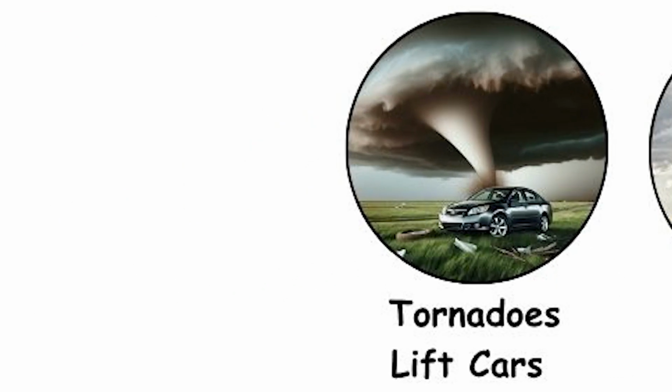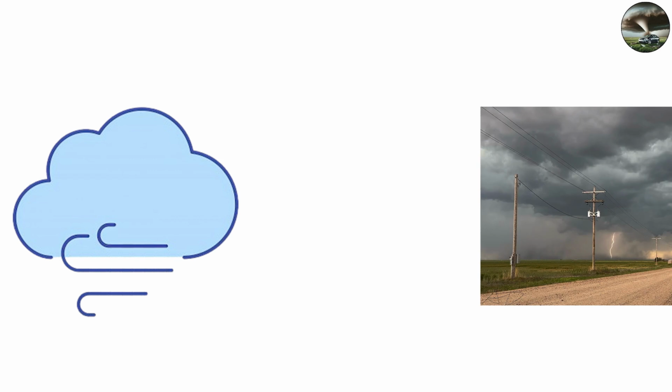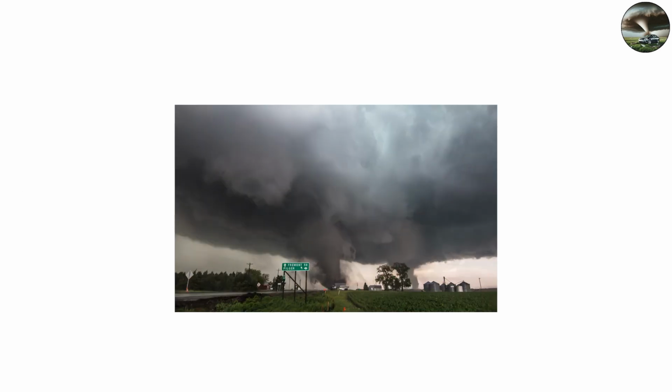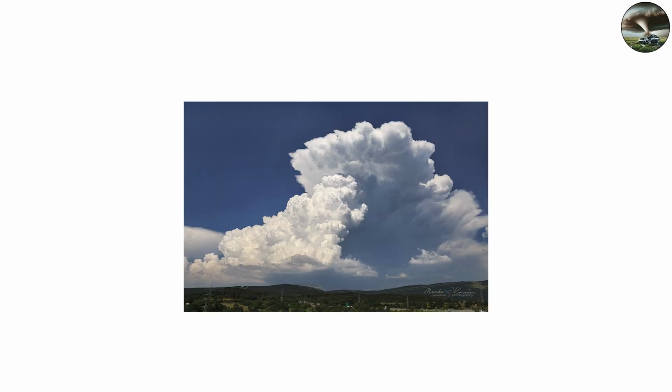How tornadoes lift cars and debris. When people see cars tossed around like paper, it's not just the wind speed, it's the air pressure and updrafts working together. Tornadoes generate both horizontal and vertical forces. The spinning motion lifts objects by creating a vacuum effect, while the strong updrafts pull them upward into the funnel. In stronger tornadoes, entire houses can be lifted from their foundations.